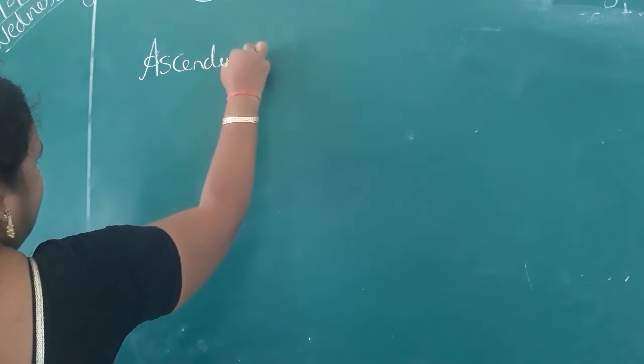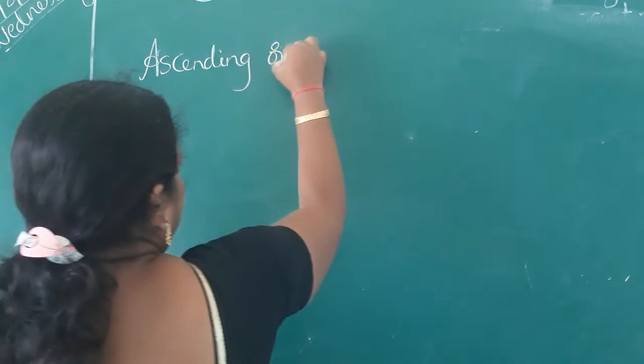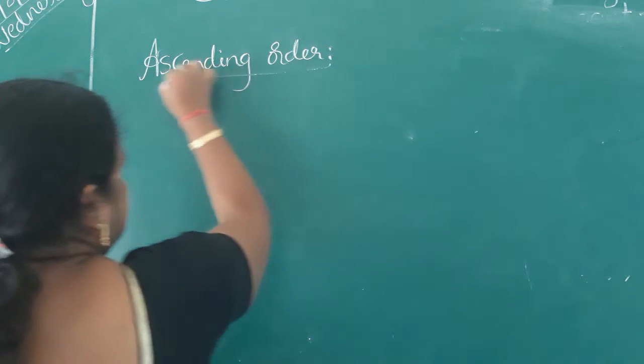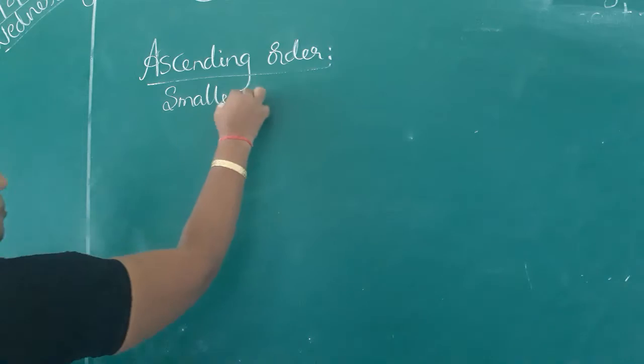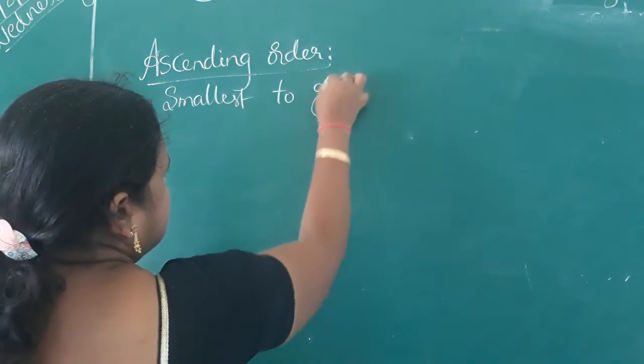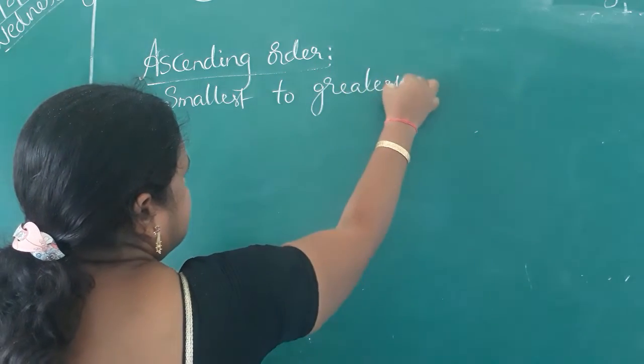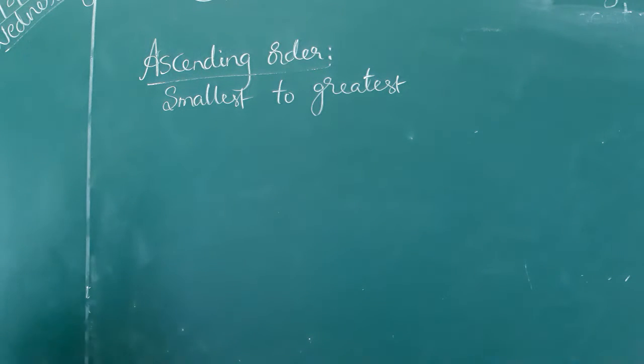What is meant by ascending order, children? Arranging numbers from smallest to greatest is called ascending order. For example, I will give a question to you.